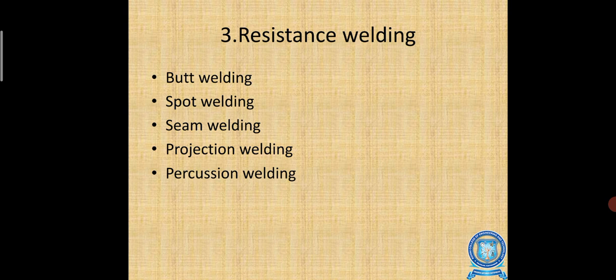This is the main duty of resistance welding. You supply pressure as well as heat, so that the end melts and gets welded to the base metal. So these are some types of resistance welding, which need heat as well as pressure.